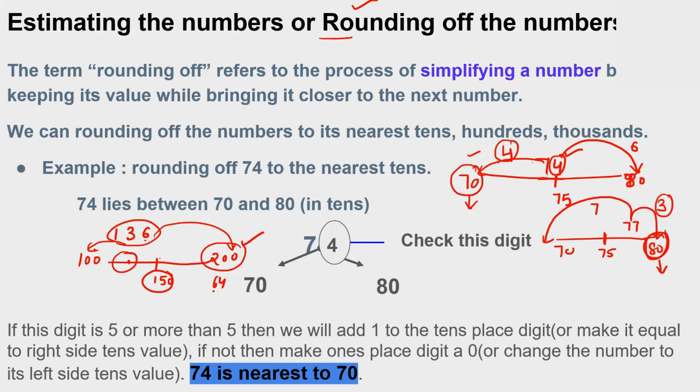Let's suppose I'm talking about 44. 44 is nearest to 40 as compared to 50. So I will see its last number. Let's suppose 43, it will also round off to 40. If I'm talking about 49, it will round off to 50. So I will see its last number. If it is 5 or more than 5, I have to move to the next one. Otherwise, I have to take the previous one. Got it?